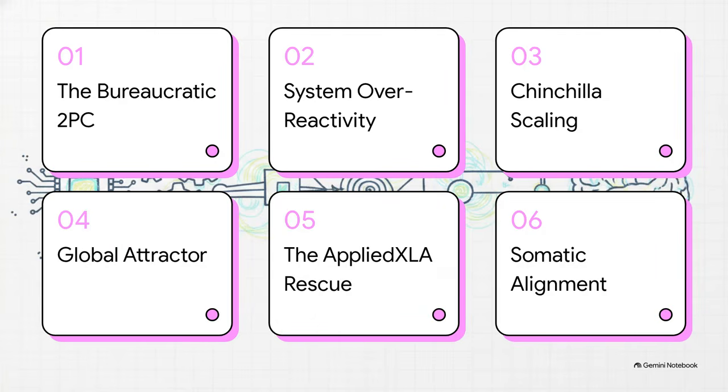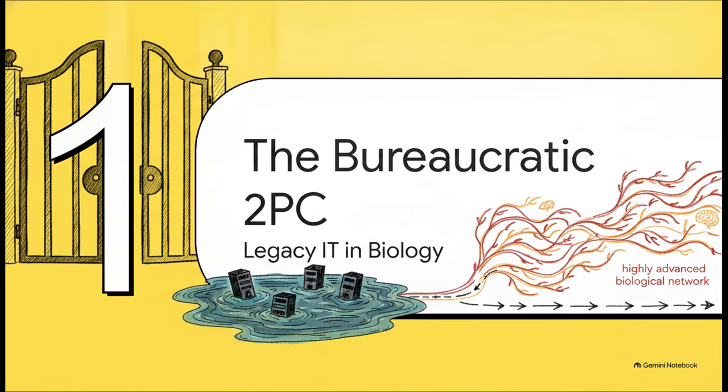Here's our roadmap for the breakdown. First, the bureaucratic 2PC trap, then biological system overreactivity, followed by the chinchilla scaling upgrade. After that, we'll hit the global constant attractor, the AppliedXLA rescue, and finally, closed-loop somatic alignment. Let's get right into it. Section 1. The bureaucratic 2PC trap.